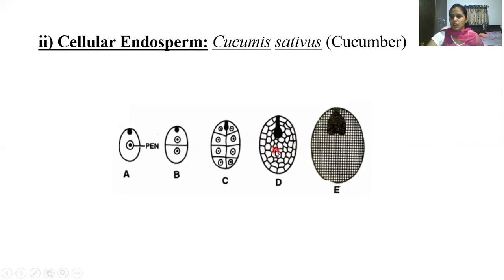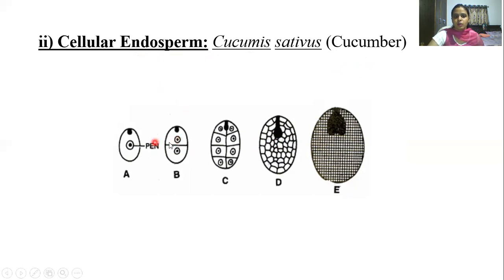Now, in cellular endosperm, you can see both karyokinesis as well as cytokinesis along with the zygote. So along with the zygote, you are able to see the karyokinesis as well as cytokinesis division, and this is the cellular endosperm. As I've told, it is seen in case of cucumber, and there is an interesting feature that can be seen in case of cellular endosperm.